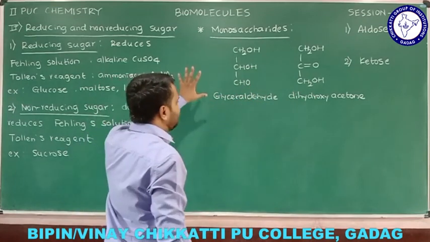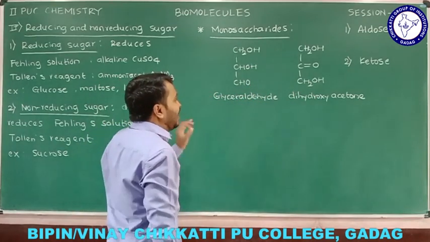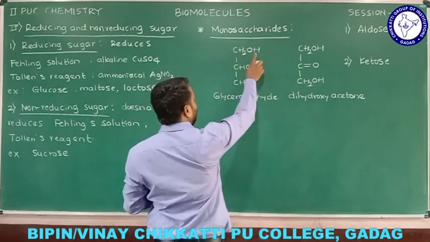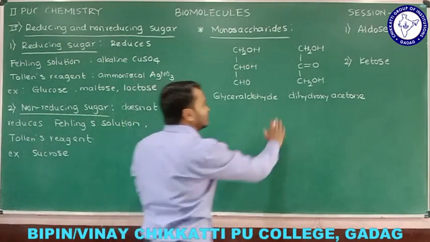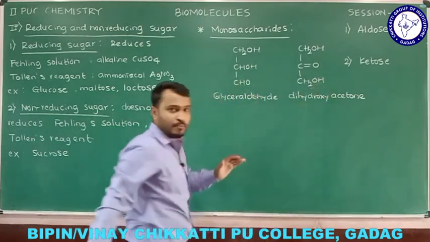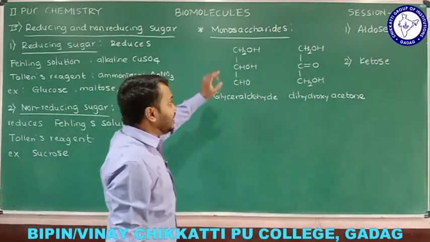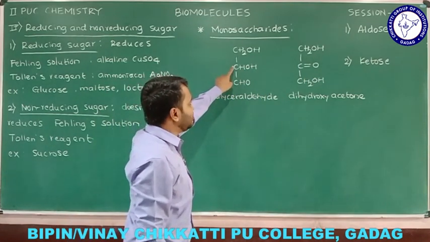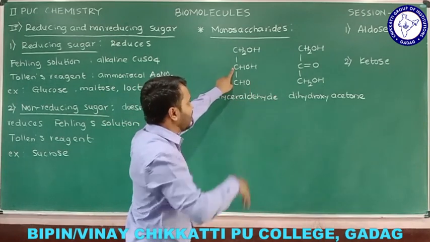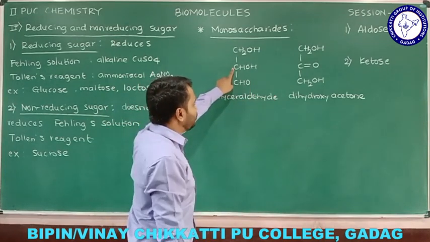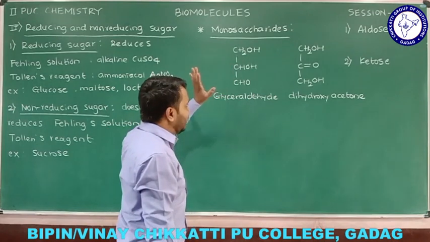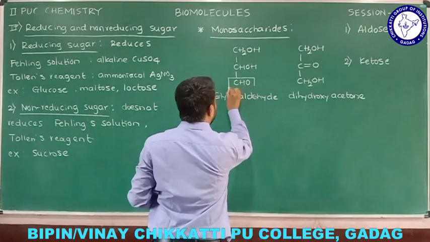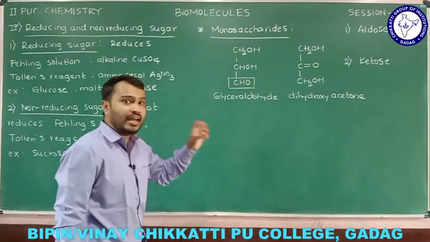Right, remember this is the structure of glyceraldehyde, and if you observe carefully, we have OH groups. And in this compound also we have OH groups, polyhydroxy, and here we are going to observe an asymmetric carbon. Actually this is the asymmetric carbon because this is going to be linked with four different groups or atoms. And one more very important thing is, in glyceraldehyde the functional group is CHO. What is that? Aldehyde functional group.